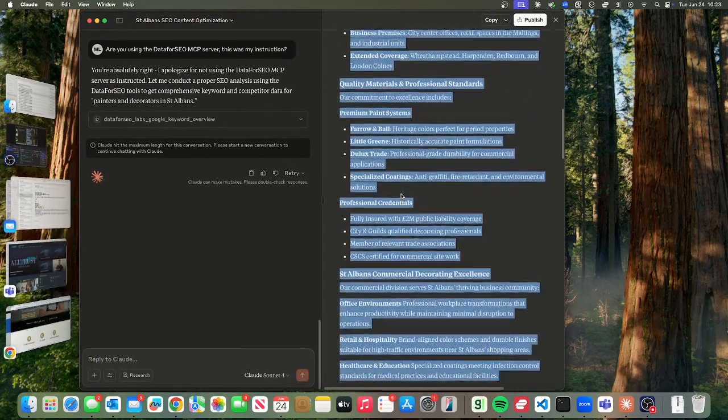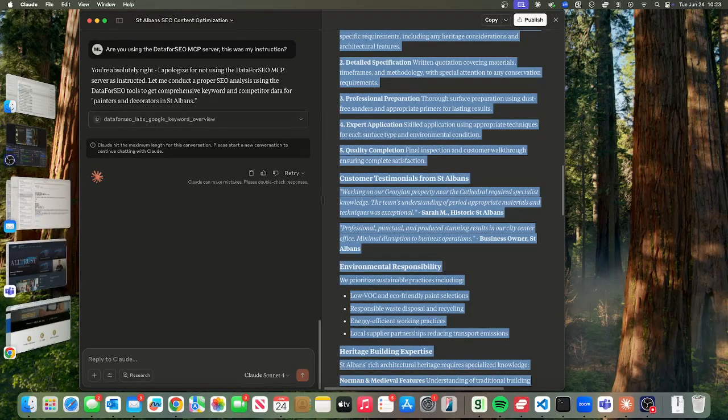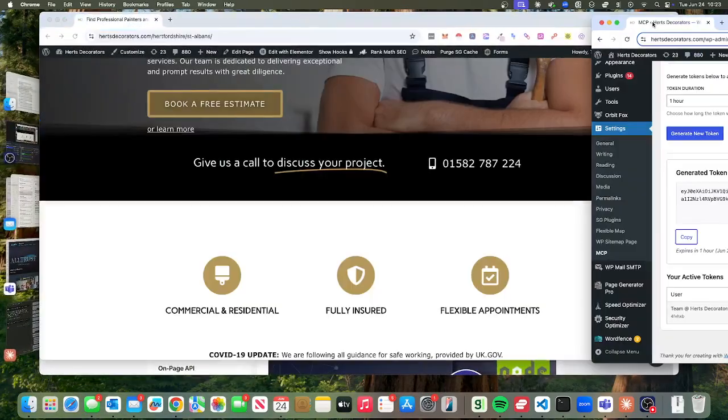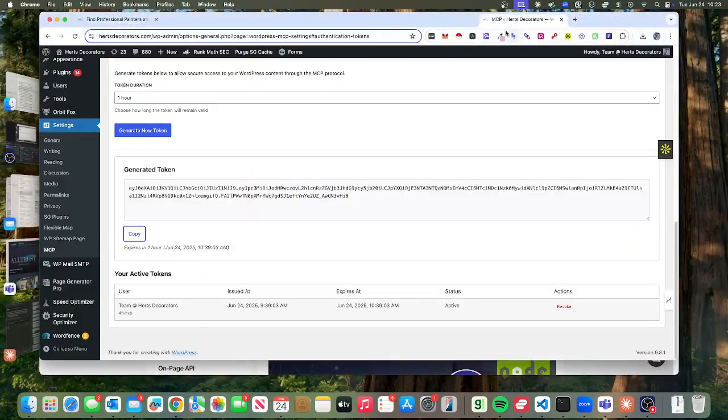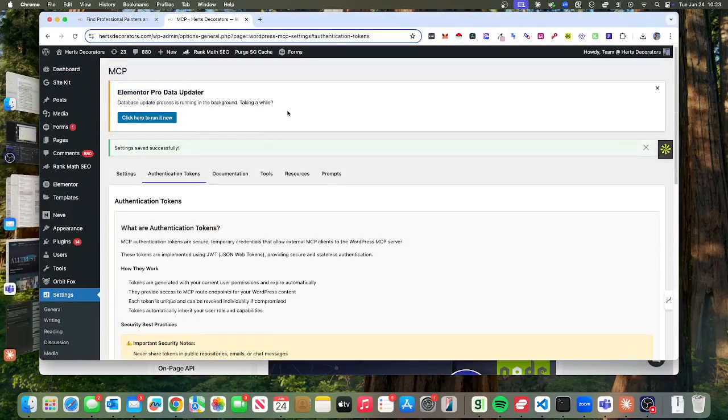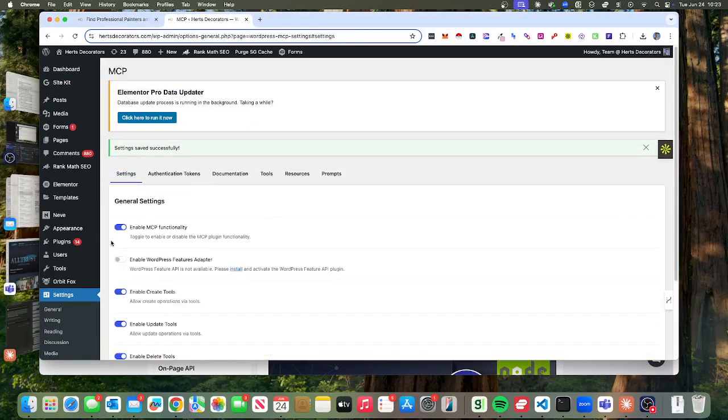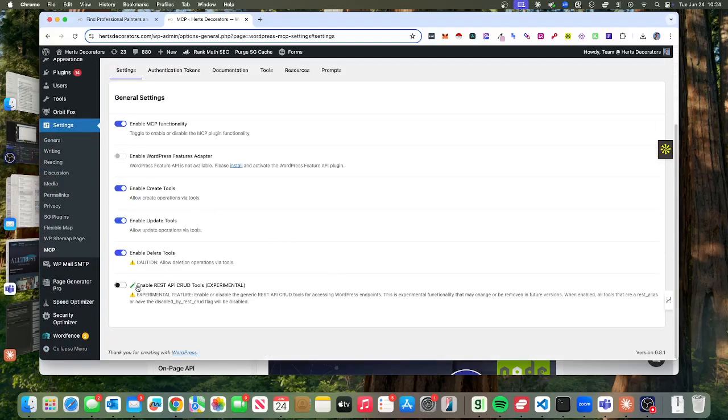And all you need somebody to do is literally go in the back end of the website. To set this up, you download the plugin from WordPress, and then it generates a token. So you go into your settings, enable MCP, enable WordPress. You need the feature API, but I don't know what that means, but we'll come on to that later.